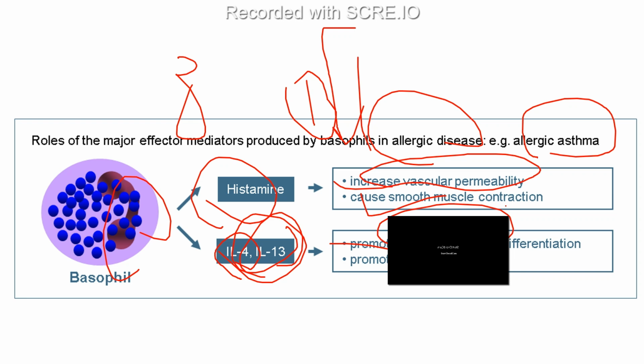This also helps IgE production. We know that during allergy the only antibody that increases is IgE. And how many kinds of antibodies are there? Five, right? IgG, IgA, IgM, IgD, IgE. So basophil promotes what kind of antibody? IgE.